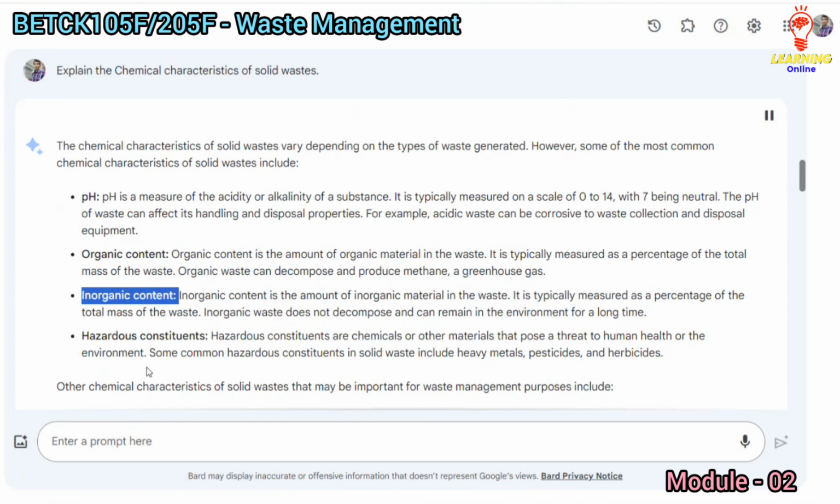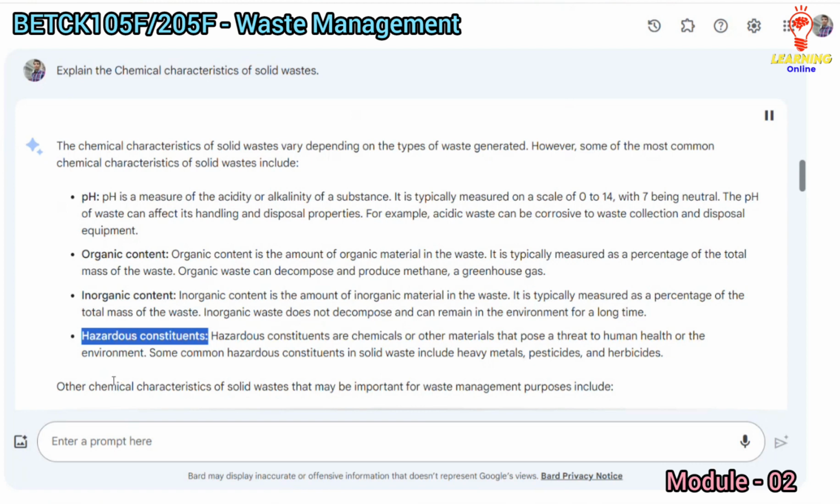Inorganic content. Inorganic content is the amount of inorganic material in the waste. It is typically measured as a percentage of the total mass of the waste. Inorganic waste does not decompose and can remain in the environment for a long time.